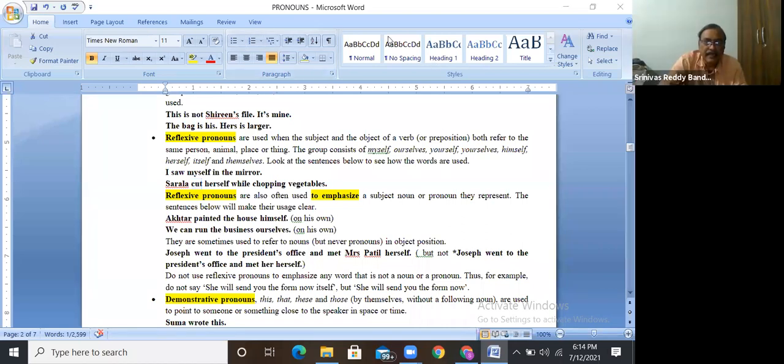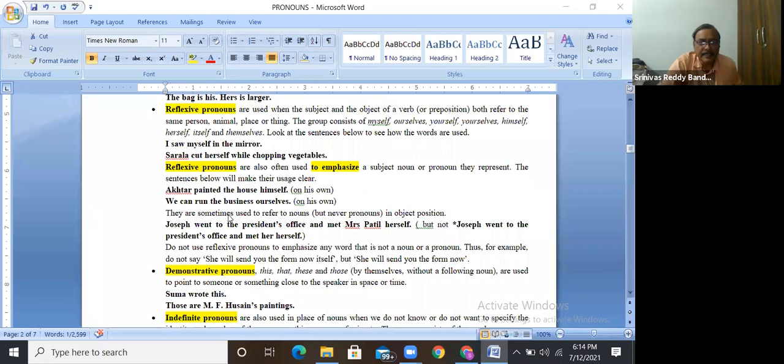Guys, sometimes these reflexive pronouns may be used to emphasize something. Is it clear? That's why they are also called emphatic pronouns. Reflexive pronouns are often used to emphasize the subject, noun or pronoun they represent. For example, Akhtar painted the house himself.